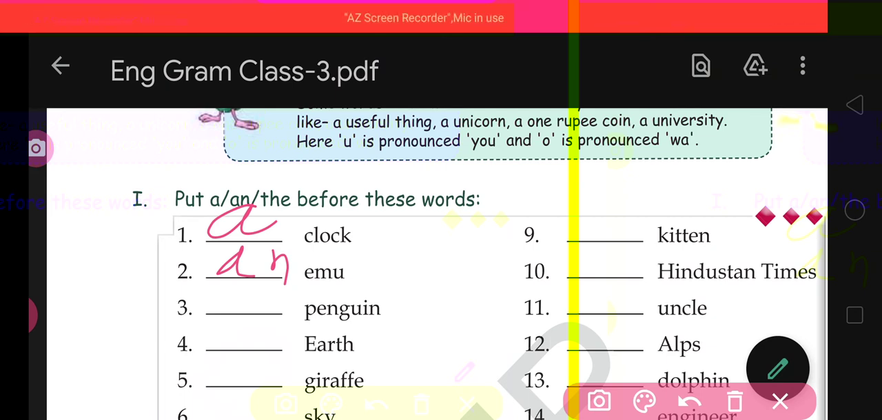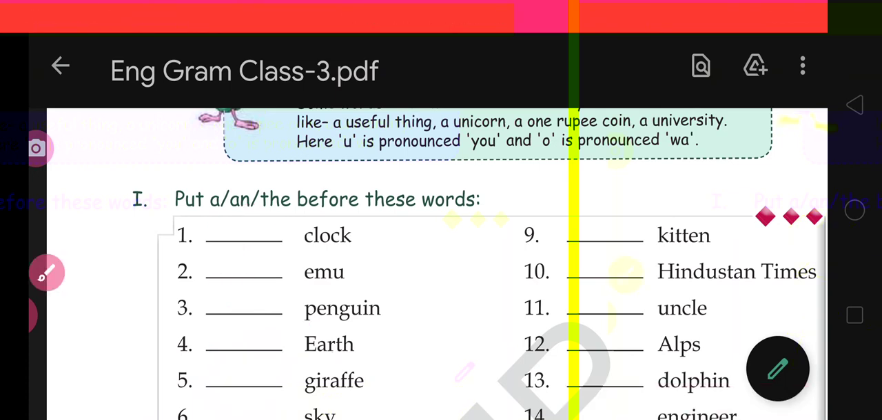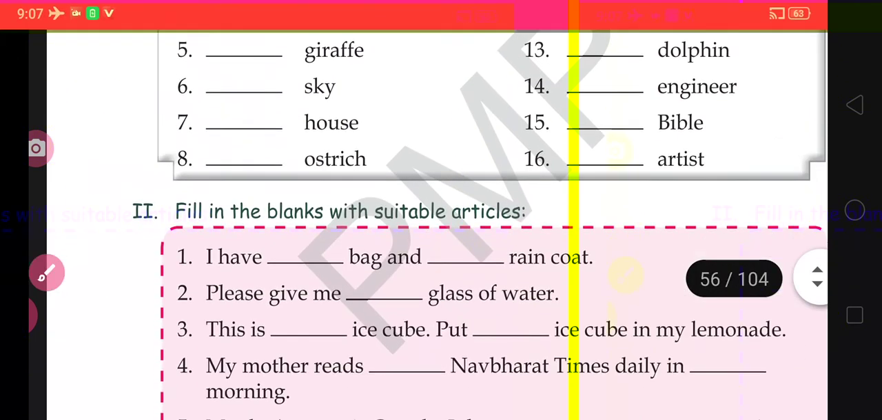See, come to the fourth one, earth. Here the first letter is E and it is a vowel letter, and it is giving a vowel sound also, but still you can't use AN. You know why? Because earth is a special thing, a unique thing in the universe. So before this word earth you will use the article THE. Then it will be the earth. Got it? Now move to question number 2.